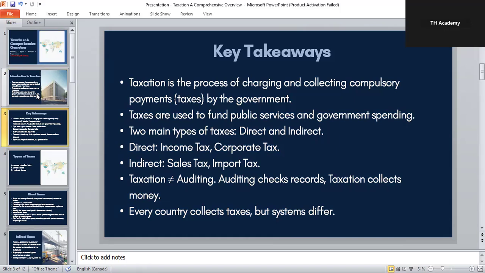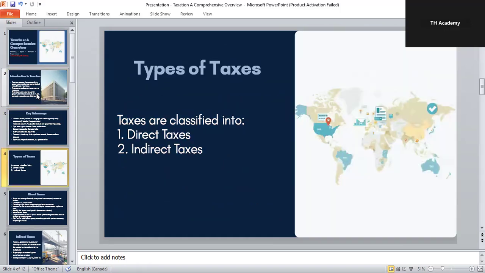So, basically, if we talk about its types, there are two main types of taxes. First one is direct taxes, paid directly by people or companies, like income tax or corporate tax. Number second, indirect taxes, which are included in the price of goods and services, like sales tax or import tax.